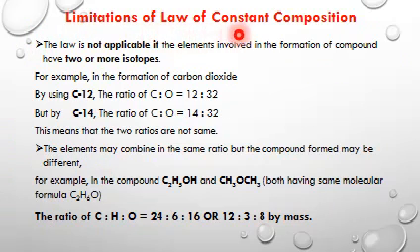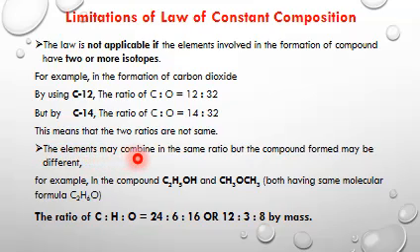Limitations of law of constant composition. The law is not applicable if the elements involved in the formation of compound have two or more isotopes. For example, in the formation of carbon dioxide, by using carbon-12, the ratio of carbon to oxygen is 12:32. But with carbon-14, the ratio of carbon to oxygen is 14:32. This means that the two ratios are not same.